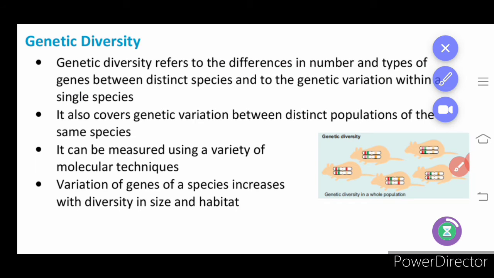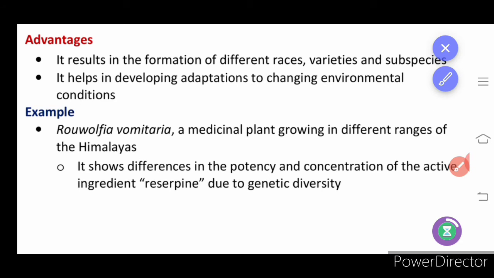Then we have the advantage of this genetic variation. This helps in the sustenance of life because of the difference in races and varieties. Subspecies are also formed, so their requirements will be different because of small genetic change. When there is a requirement difference, they will have more space to live in.